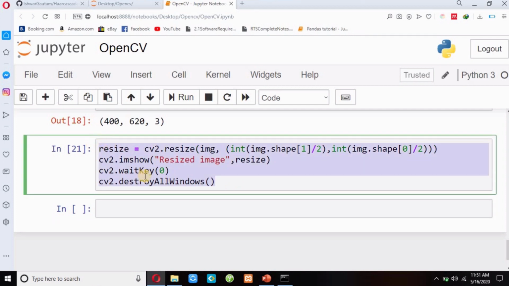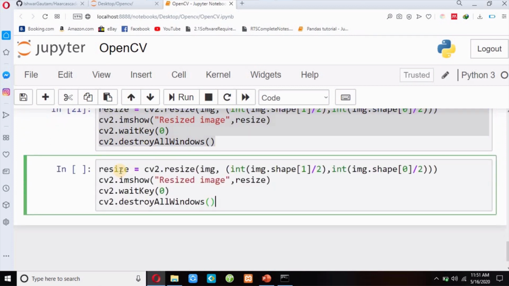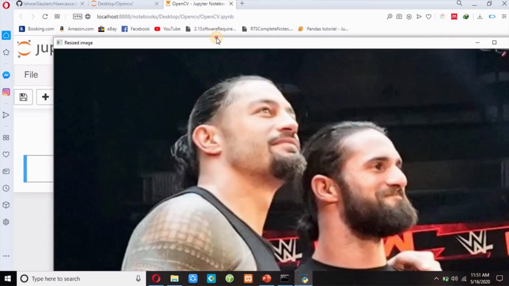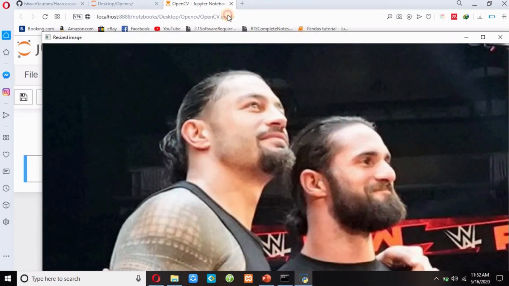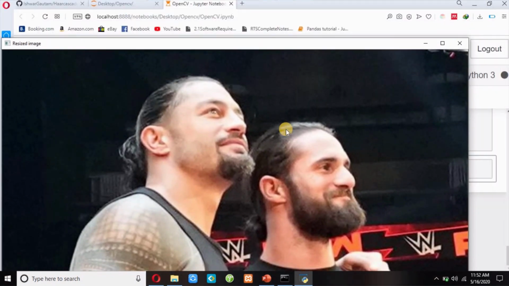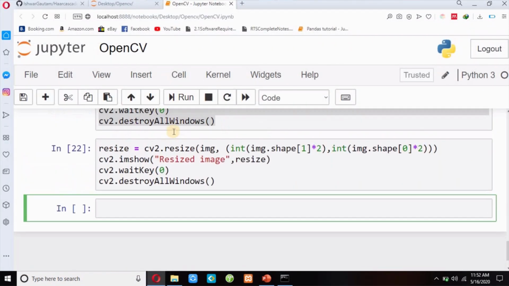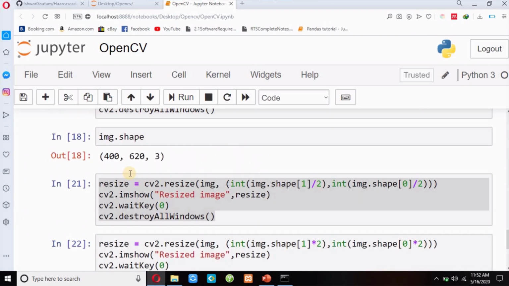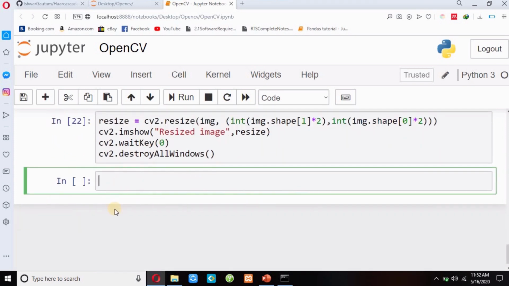Again I will copy this, Ctrl C, and then I will paste over here, Ctrl V. Instead of the divide sign, I will write multiply here, also here multiply. And if I press shift enter, you can see here the size of the image has doubled. And if I press any key, it should destroy my window. So this is how you can resize your image. Now guys, next topic, how can we translate our image?